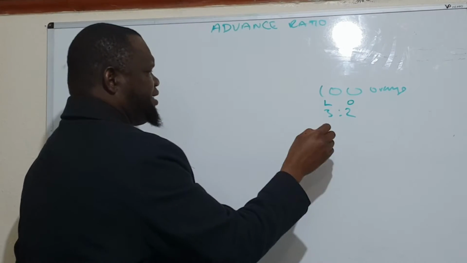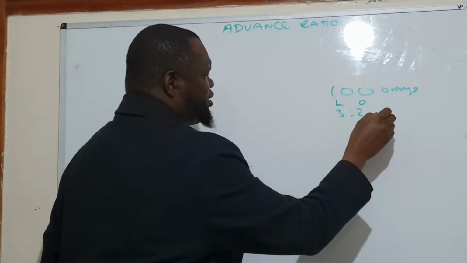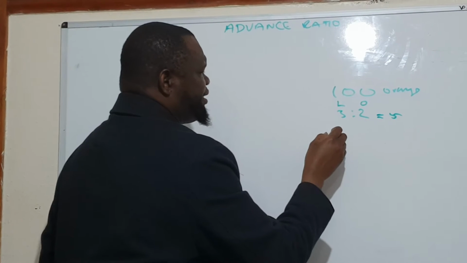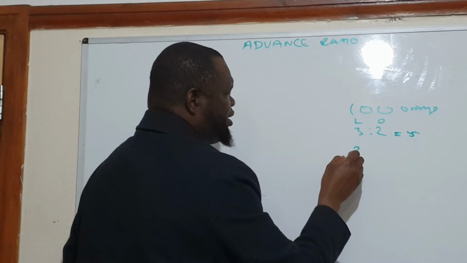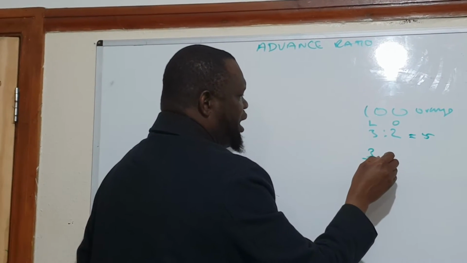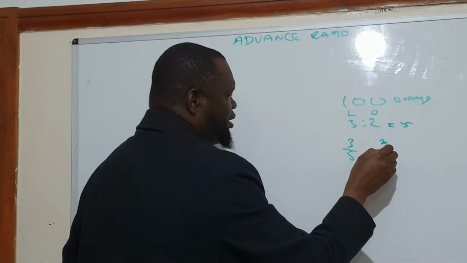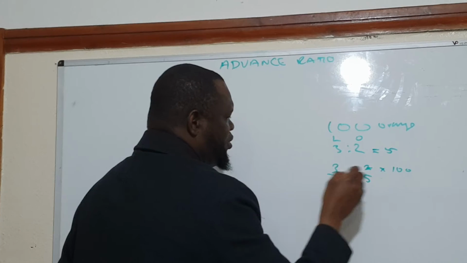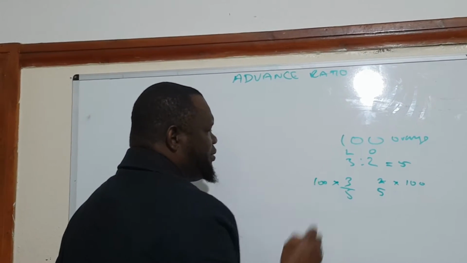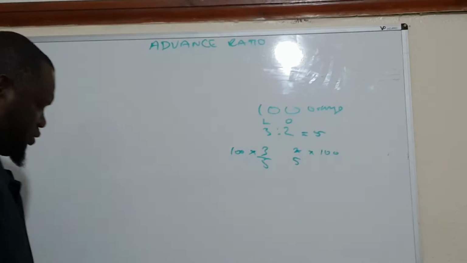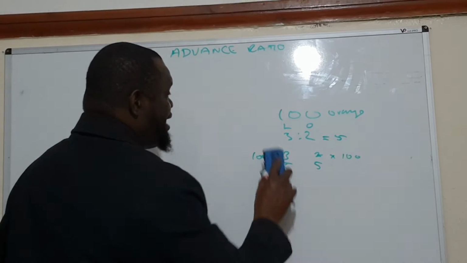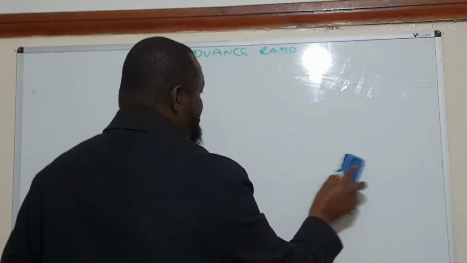The total ratio is equal to 5. Lamin's share is 3 over the total ratio, and Omar's share will be 2 over the total ratio, multiplied by 100. We also did enlargement of graph, but we don't put that on the video. Now we have passed that.